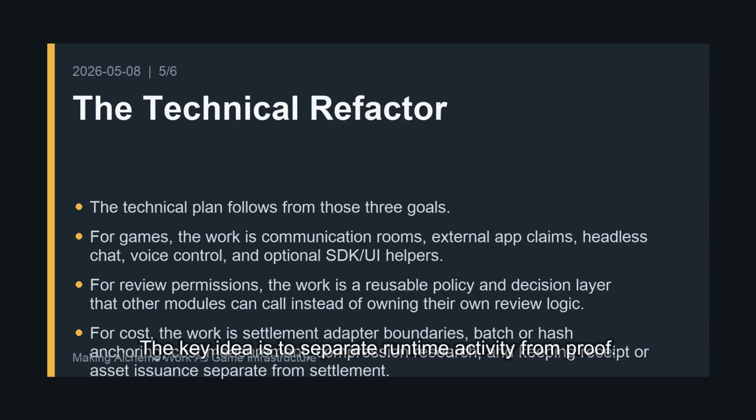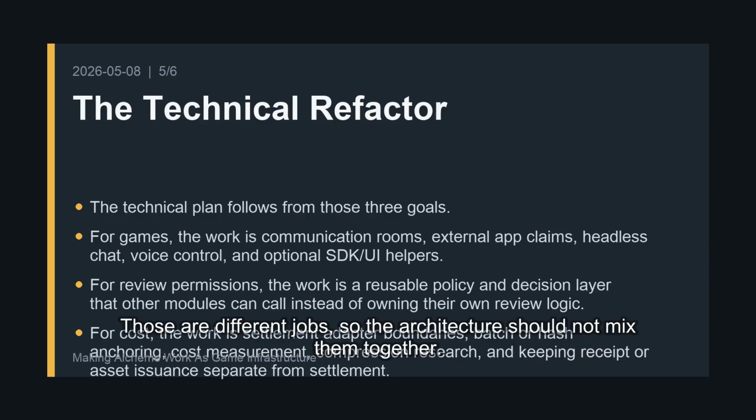The key idea is to separate runtime activity from proof. Games need fast rooms and voice. Review needs explicit permission and consent. Proof needs to be durable and cheap enough to use. Those are different jobs, so the architecture should not mix them together.